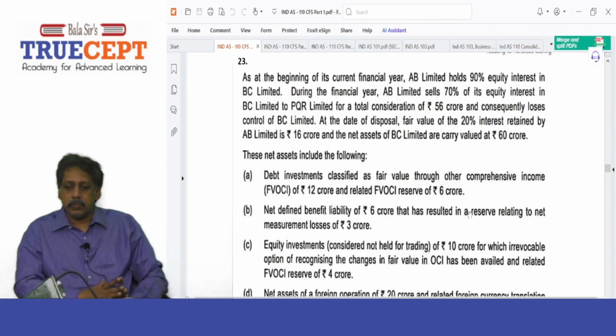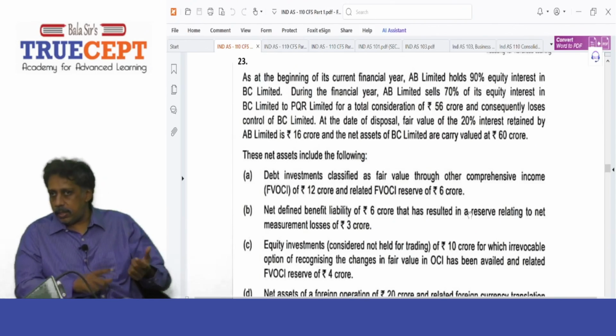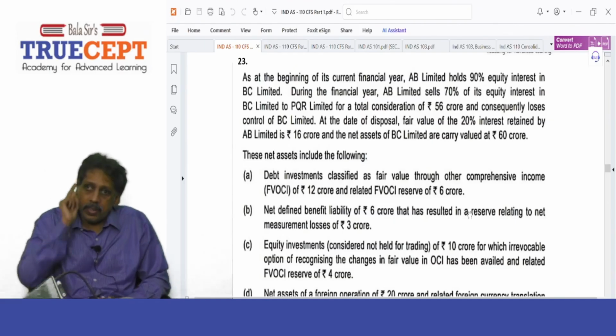At the date of disposal, the fair value of the 20% interest retained by AB Limited is 16 crore. What is that? Nothing but the investment in BC debit, which is retained. What is the fair value? Rupees 16 crore. Remember, it is B98, in that, subdivision B, in that, B3.